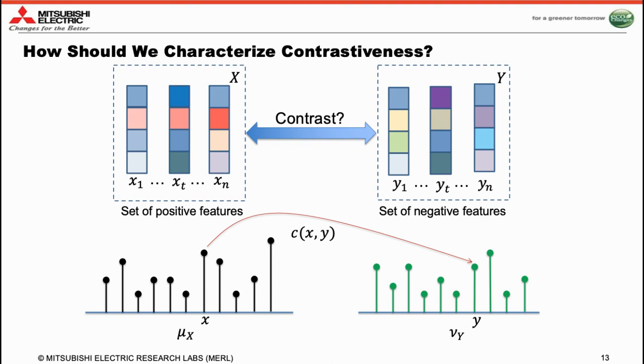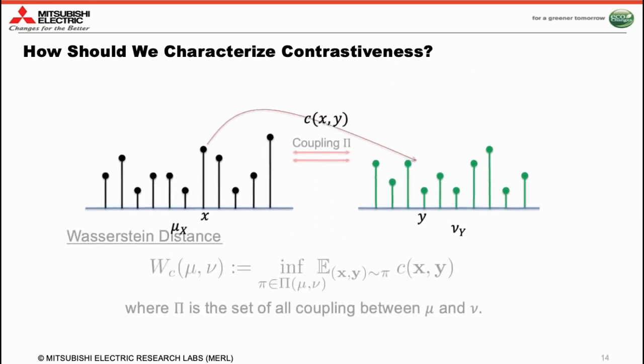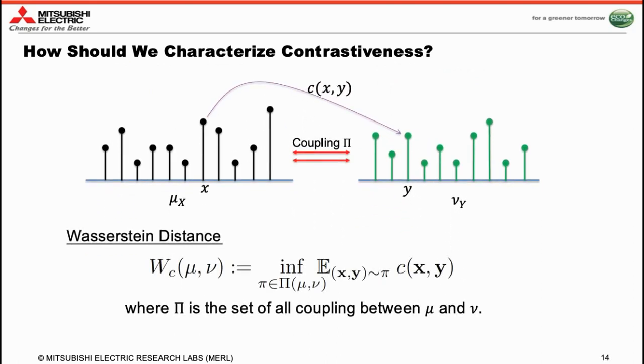So let's say mu X and mu Y are empirical distributions produced on the support of these features. If C of xy denotes the cost of moving a feature x from mu X to a feature y in mu Y, then a distance between the two sets is the total distance corresponding to the minimal coupling between the two sets, which is commonly referred to as the Wasserstein distance.